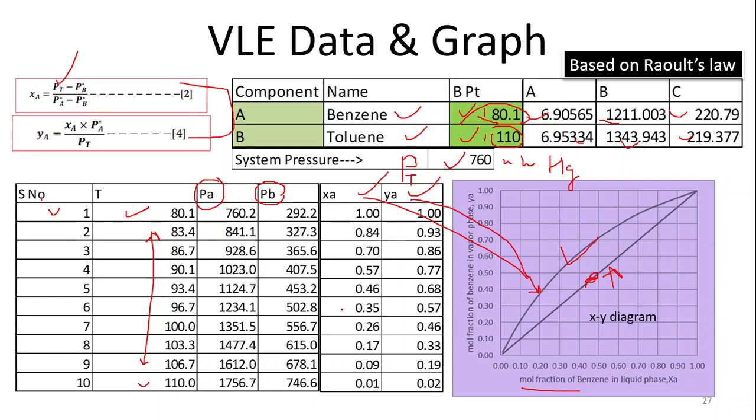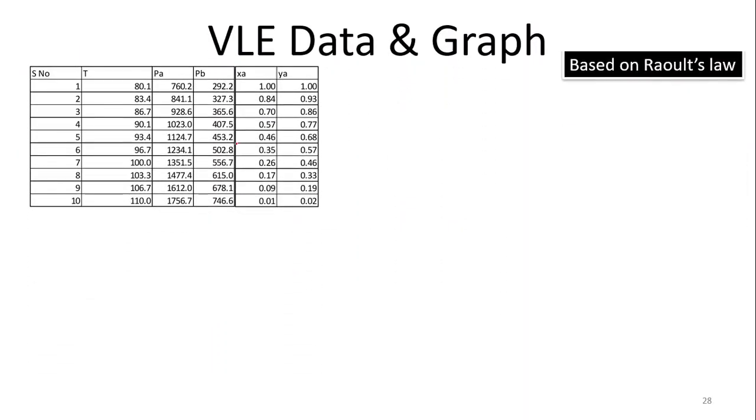There is one more thing here. We have XY data, as we also showed with the relative volatility, but there is one more important data, which is the temperature-based data. The temperature-based graph is very important, and that is known as TXY. This is also developed here. With the help of temperature and XA and YA, we can develop the graph.